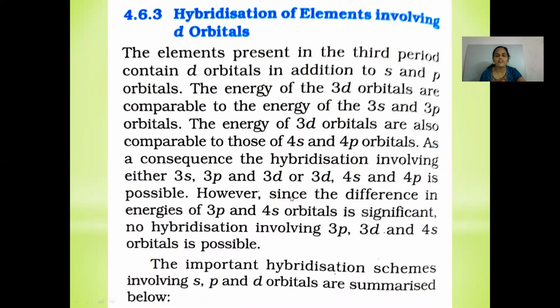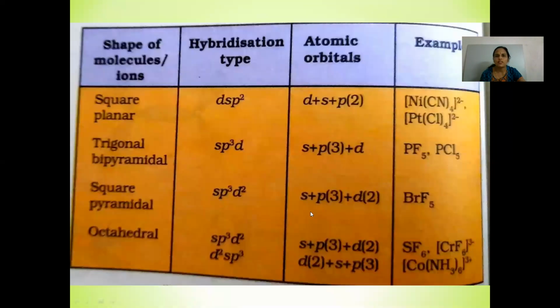Let's discuss now the hybridization of elements involving d orbitals. The elements present in the third period contain d orbitals in addition to s and p orbitals. And the important hybridization schemes involving s, p and d orbitals are shown here, along with the shape of molecules or ions. If it shows a square planar structure, the type of hybridization shown is dsp2, and the atomic orbitals involved are 1d, 1s and 2p orbitals. Examples are [Ni(CN)4]2-, [PtCl4]2-, etc.